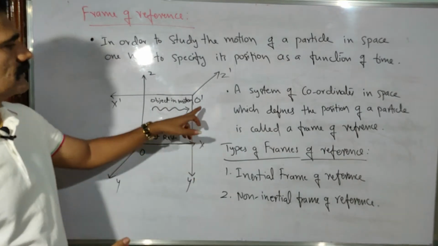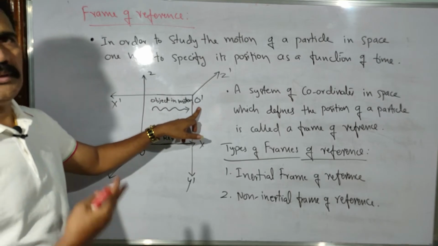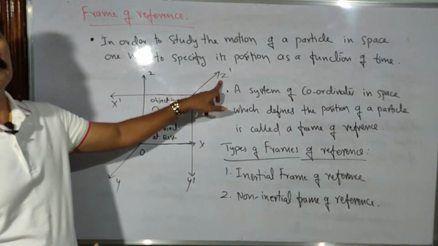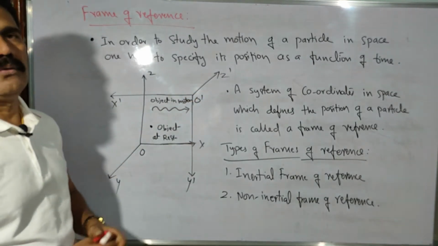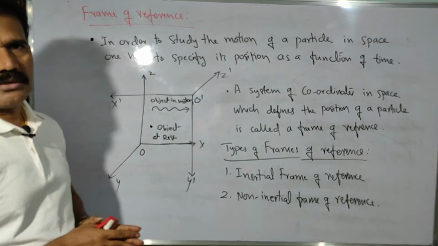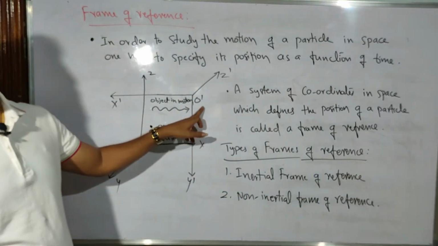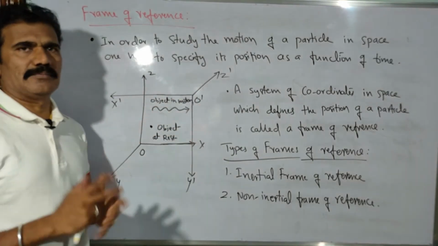With respect to that observer O dash, the 3 coordinates must again be mutually perpendicular to each other. So x dash, y dash and z dash are the 3 mutually perpendicular coordinates with respect to the observer O dash. Now we can give the measurements of the position with respect to the observer O as well as O dash.